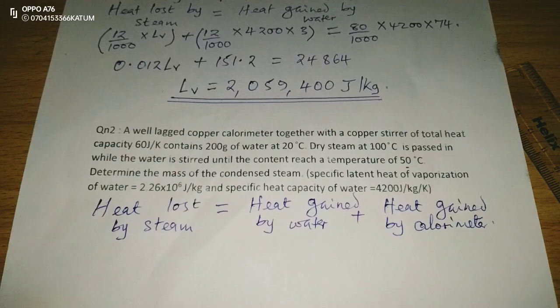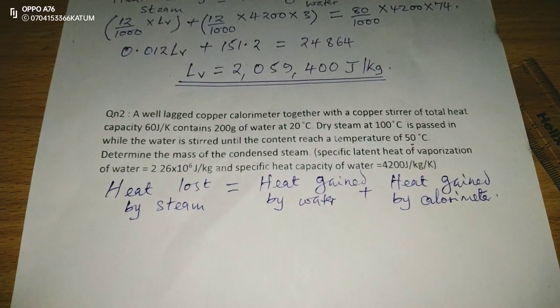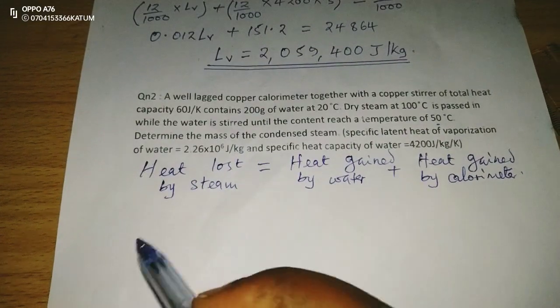In this case now, water is in a container that absorbs heat energy with a certain heat capacity. Therefore, heat lost by steam.